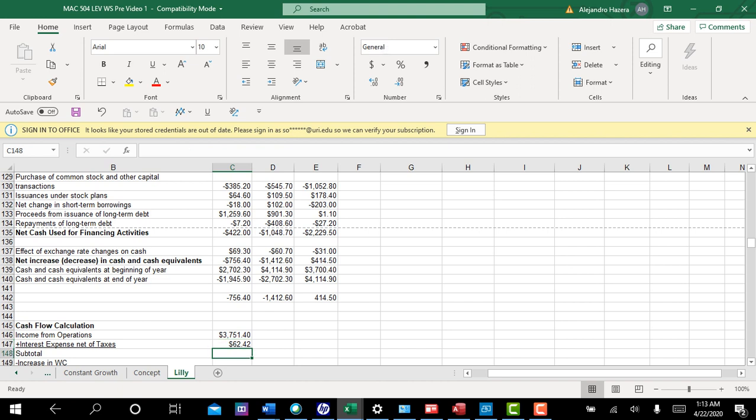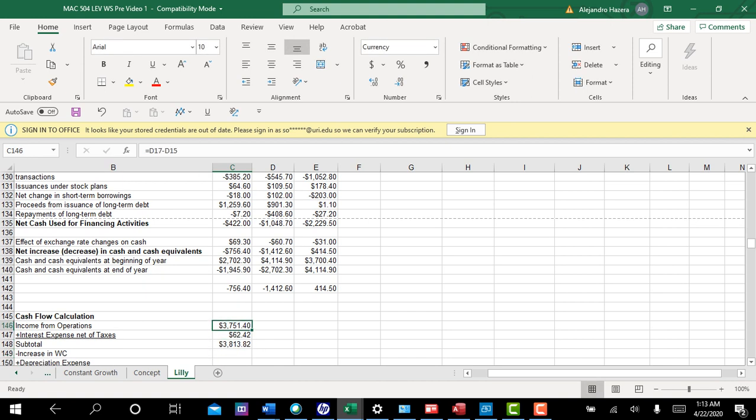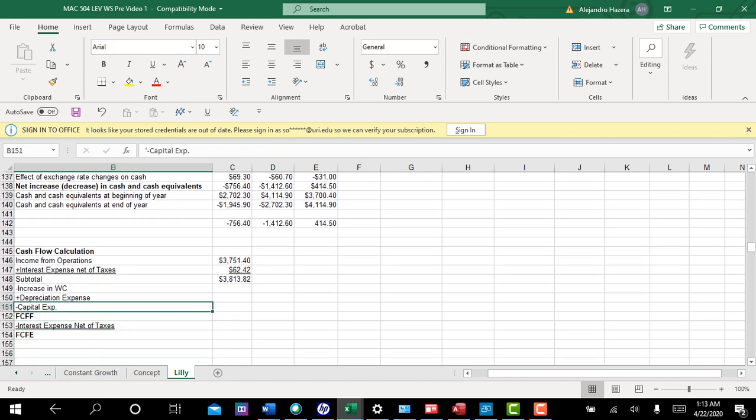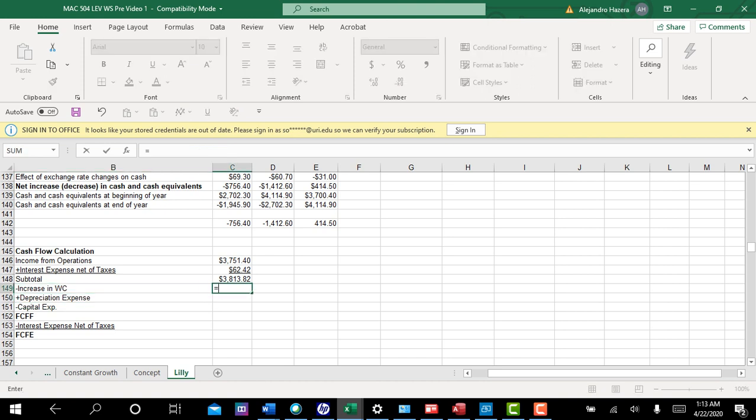Okay, and so our subtotal here is going to be $37.51 plus $62.42, which is going to give us $38.13. Go ahead, subtotal that here. Okay, and then just to finish this calculation, we're going to take the usual suspects in the free cash flow calculation, and they're all going to come from right above in the statement of cash flows.